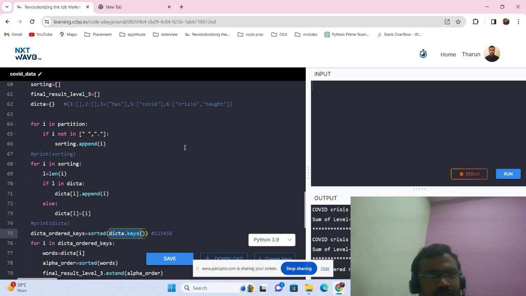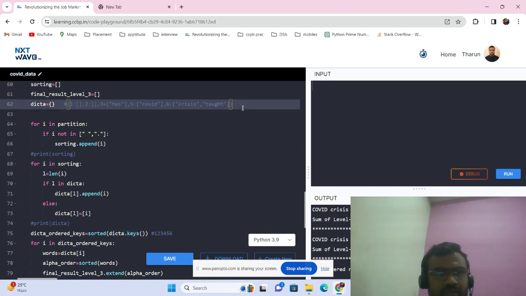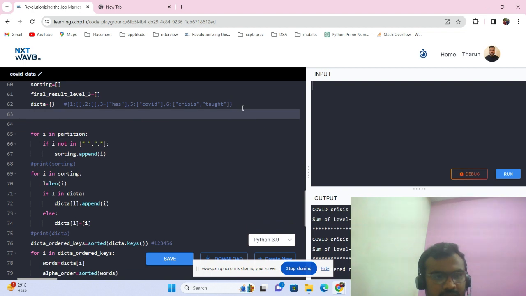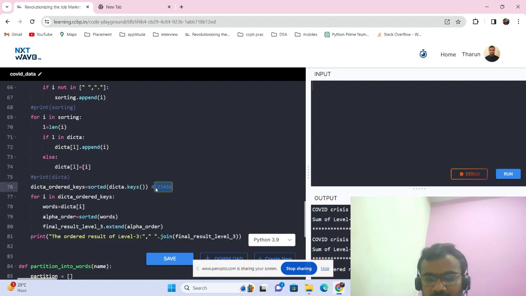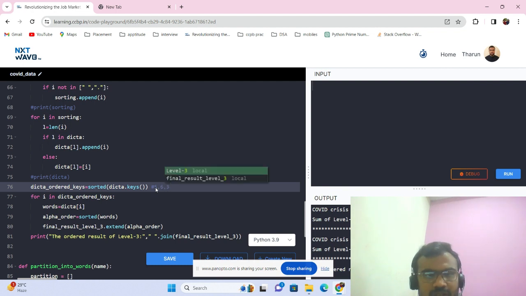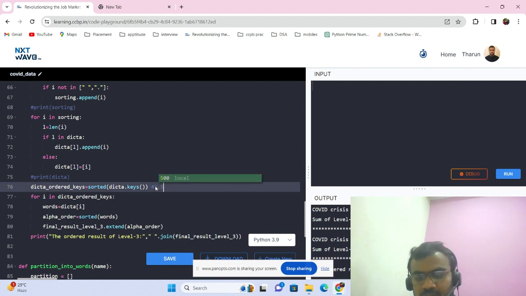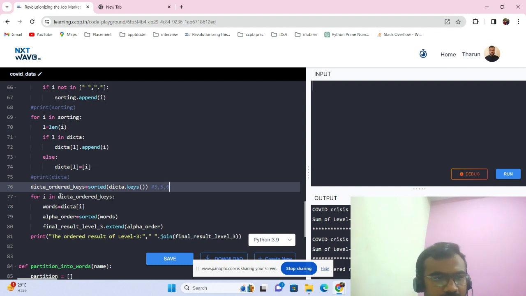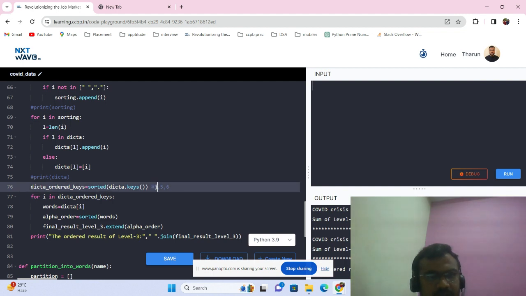So we get all the values in the list by using keys. First of all, the keys will be 5 comma 6 comma 3. After the sorting has been done, it will become 3 comma 5 comma 6 for these three word lengths. And now from the ordered keys, from the dictionary, here we are taking in increasing order, so the first key is 3.